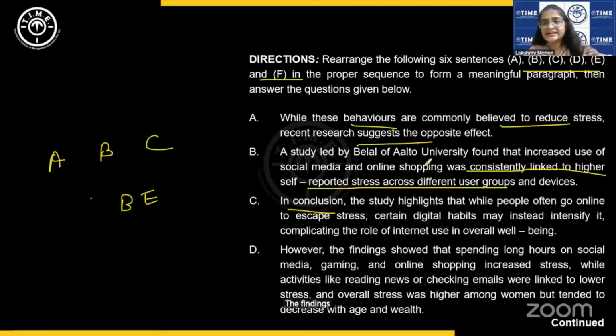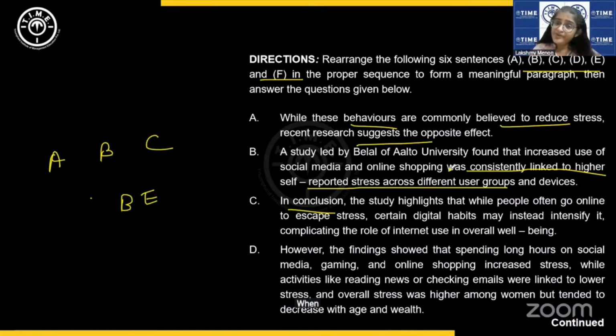So the findings in B show a link between stress and online media usage. Now, when they say, however, the findings showed that, it cannot be the same findings, right? These findings show that higher levels of stress are related to higher online media usage, direct relationship.